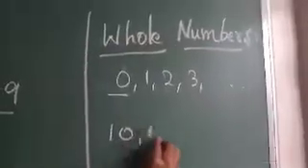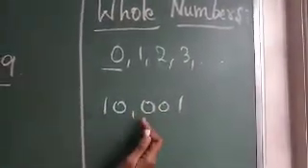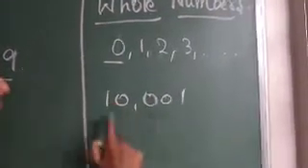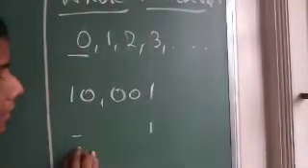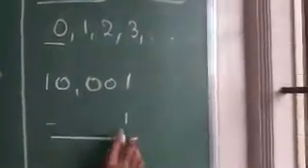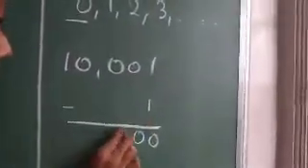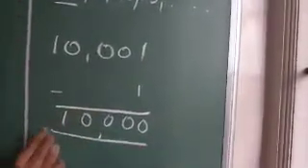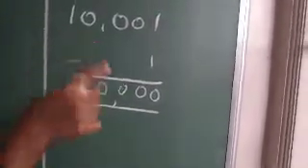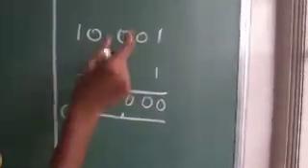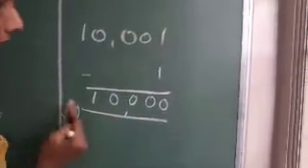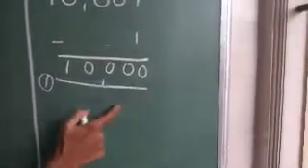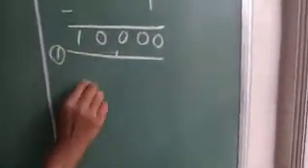So here the given number is 10,001. If you want to find the before value, what you have to do is simply subtract 1 from the given number. See here, 1 minus 1 is 0. Put 0 as it is, and here it is also 0, 0, and put 1. So now what you are getting? 10,000. This is the first whole number occurring just before 10,001. Next you have to find the other number occurring just before 10,001. For this you simply subtract 1 from 10,000. So what will you get?